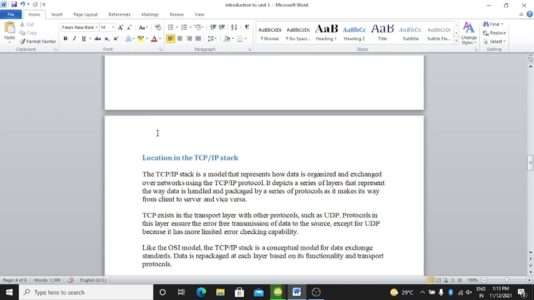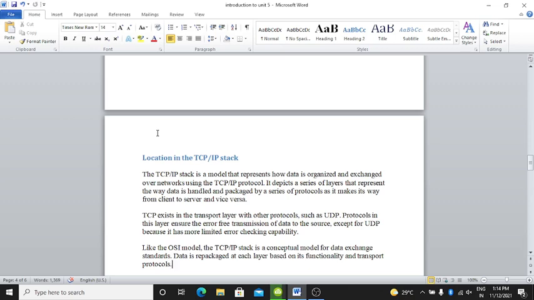TCP exists in the transport layer with other protocols such as UDP. Protocols in this layer ensure the error-free transmission of data to the destination, except UDP, because it has more limited error-checking capabilities.